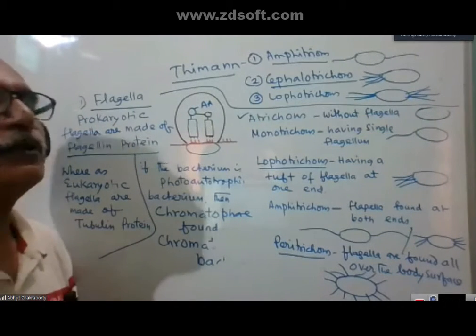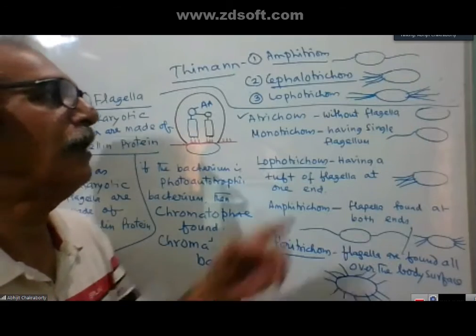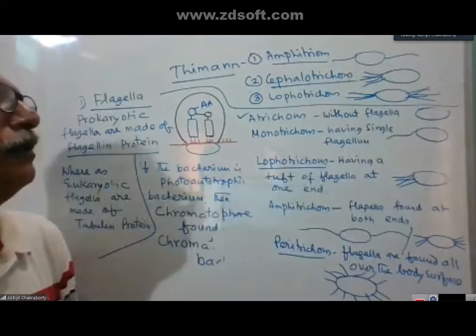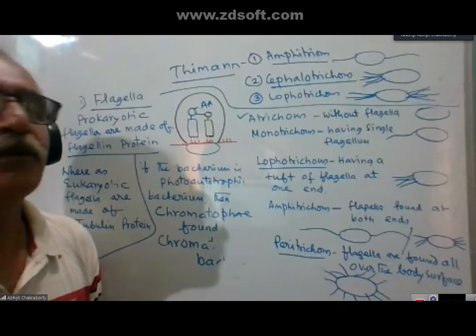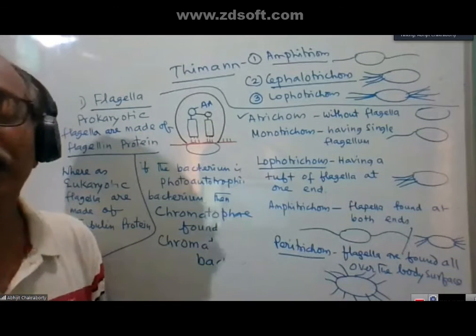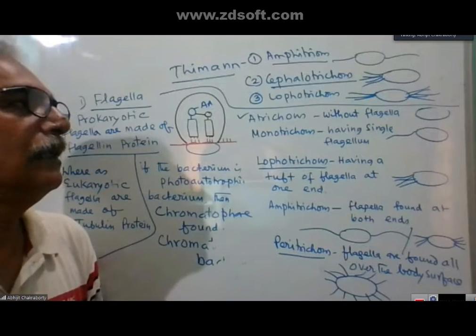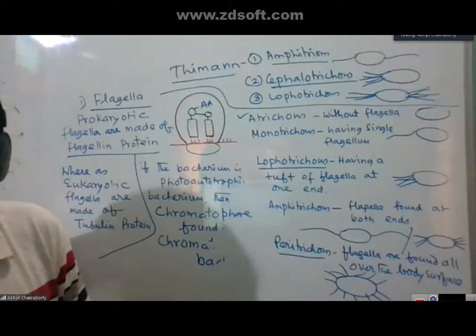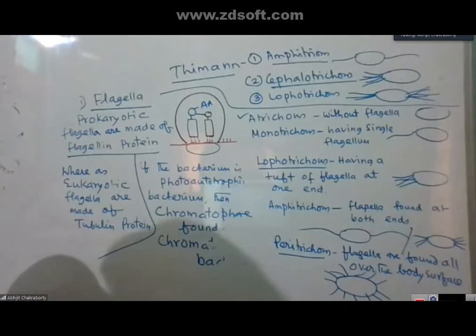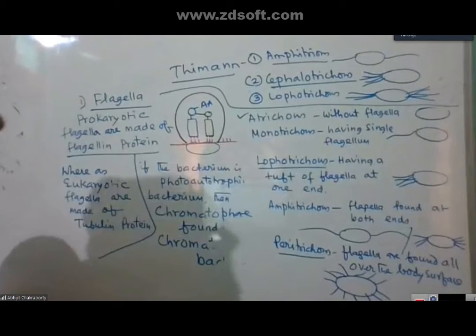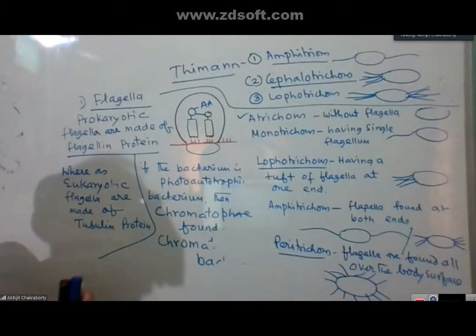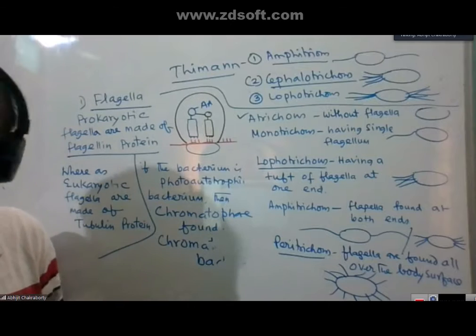Thiemann proposed that in amphitrichous, one flagellum should be present at one pole. In cephalotrichous, a tuft of flagella is present at one pole, and in lophotrichous, tufts of flagella are present at both the poles. So this is about Thiemann's proposal. Now, regarding the structure of flagella first.